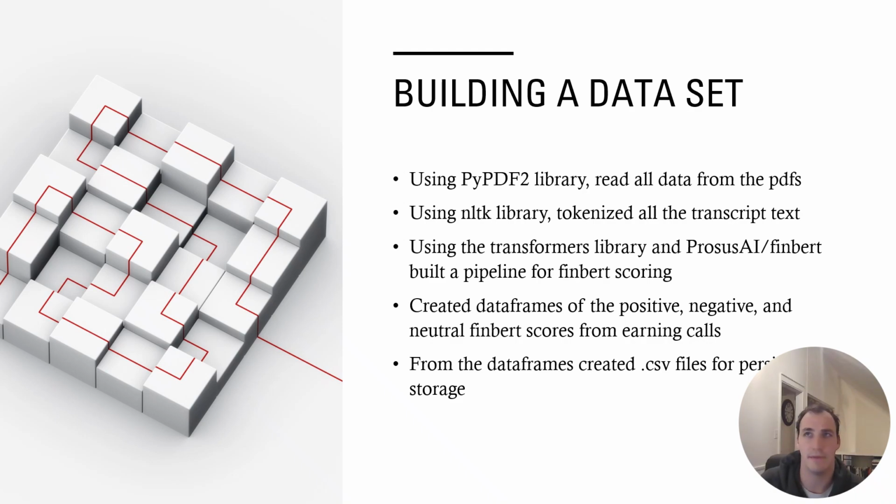FinBERT is a variation of BERT, which is a very famous NLP model that was developed by Google in, I believe, 2018. But FinBERT is just BERT adapted to financial documentation, so that's why I chose to use it. And then from there, I created data frames of the positive, negative, and neutral FinBERT scores from all these earnings calls that I had downloaded.